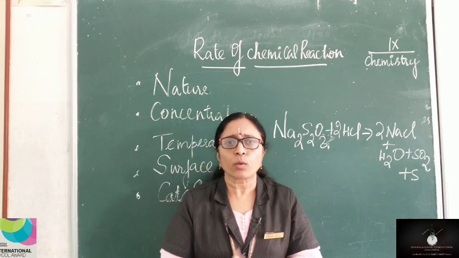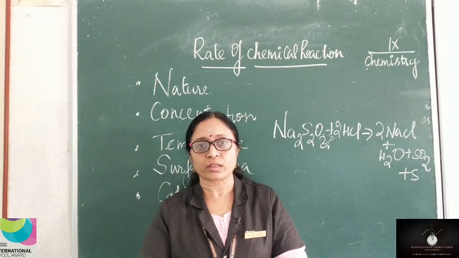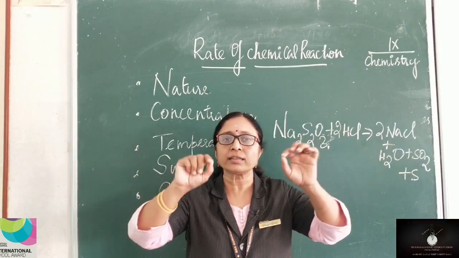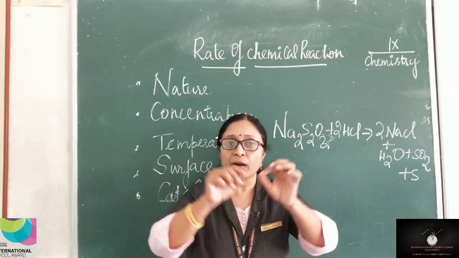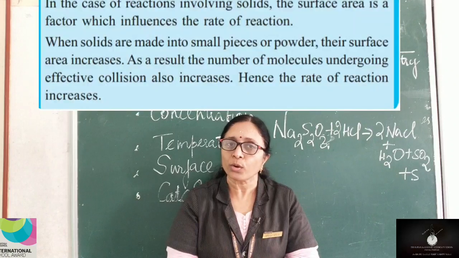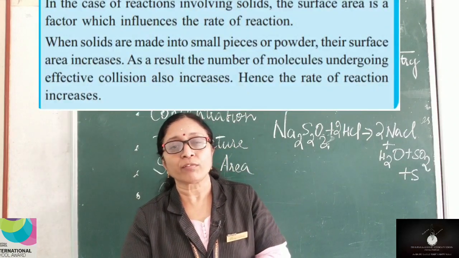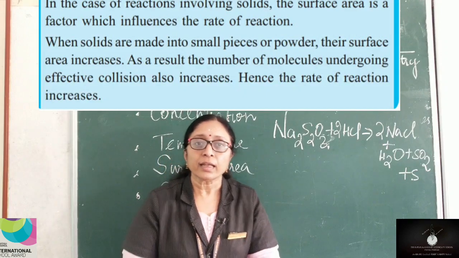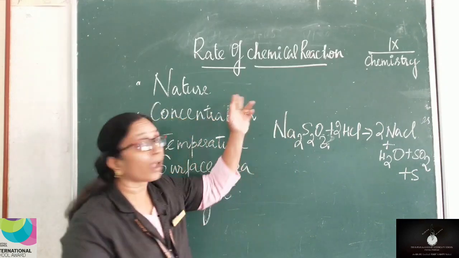We can relate one more example here. After washing clothes, how will you dry the clothes? You will spread it out. There the surface area of the clothes are more, it is increasing. If you spread out the clothes, surface area increases, therefore the reaction is also increasing. So surface area plays a very good, very important role in increasing the rate of a chemical reaction.